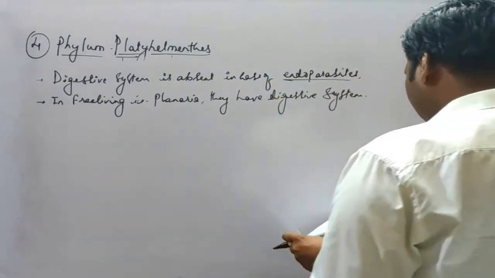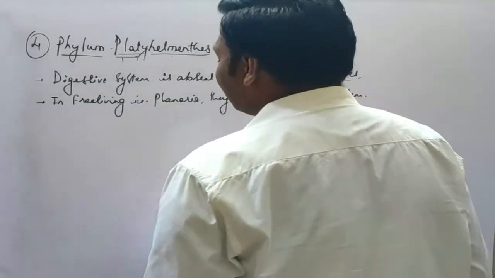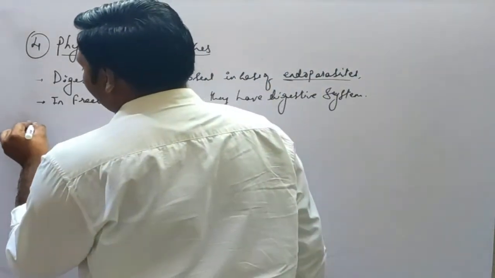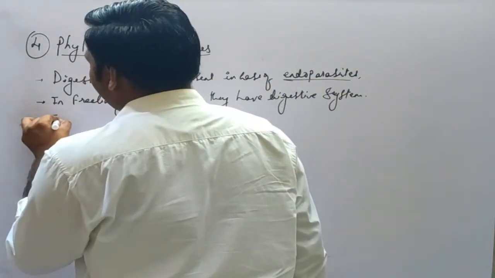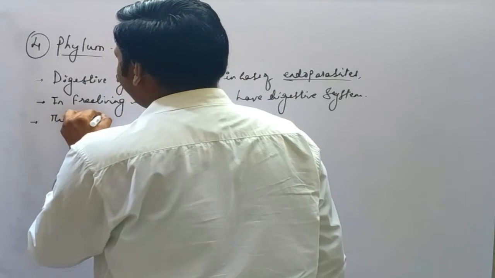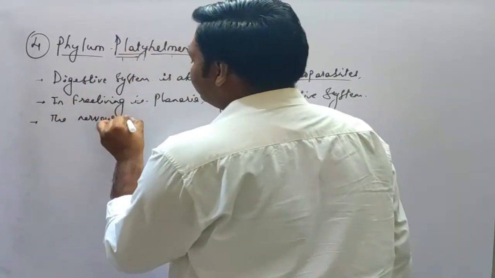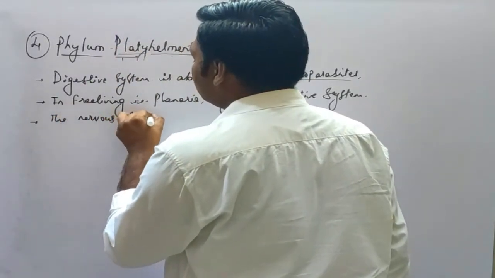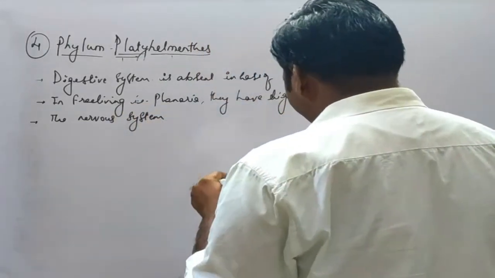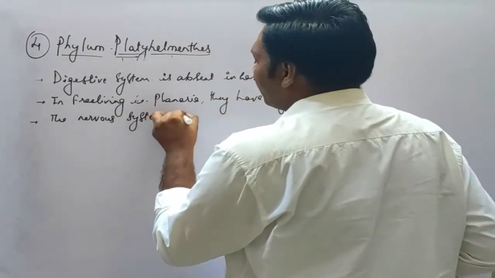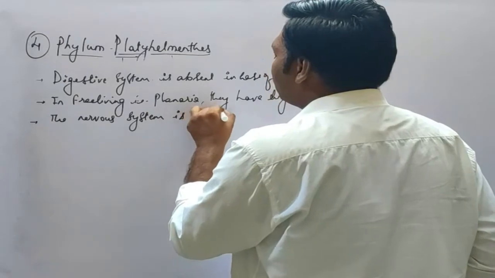Okay, the next that we are going to discuss is the nervous system. The nervous system is ladder-like.